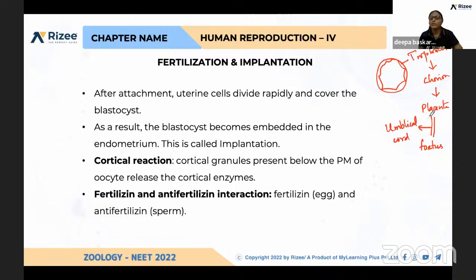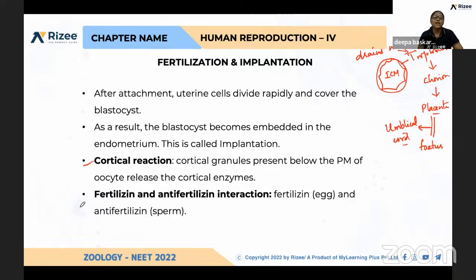Until the formation of the placenta and umbilical cord, the trophoblast drains nutrients from the uterine wall. Before the formation of the trophoblast, the uterine endometrial wall secretes the necessary substances needed for the conversion of zygote to blastocyst, and the inner cell mass develops into different organs. The blastocyst getting embedded into the endometrial wall is called implantation.